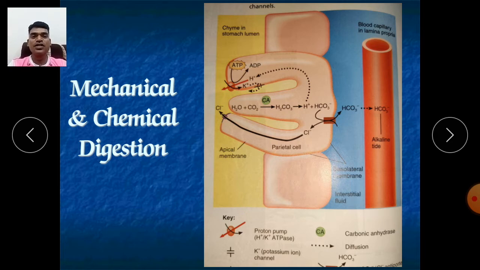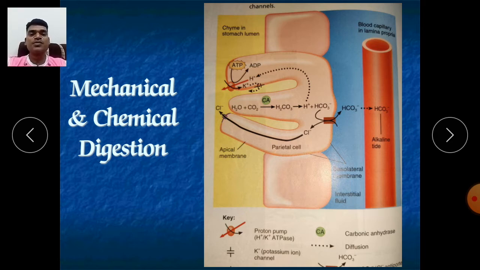Whatever food enters your stomach, within a few minutes the folds start to churn and rotate it. Mixing of food starts immediately, and after that various chemicals are released into your stomach. For example, HCl will be secreted from the parietal cell.